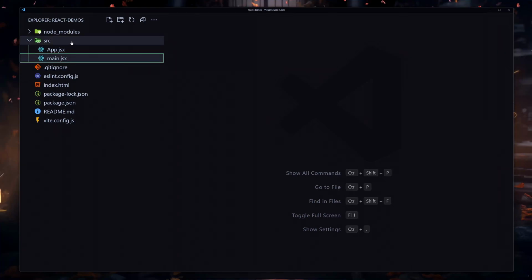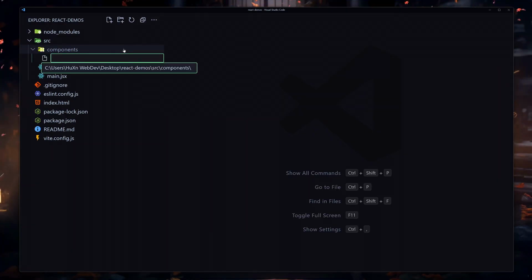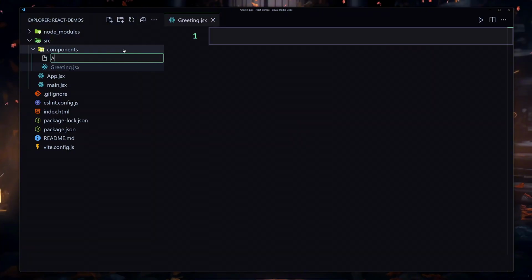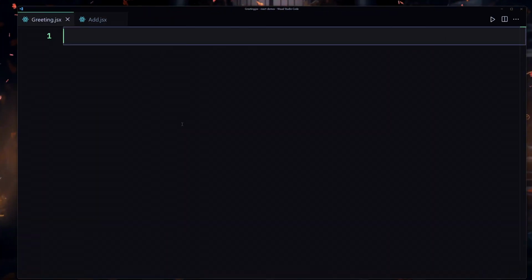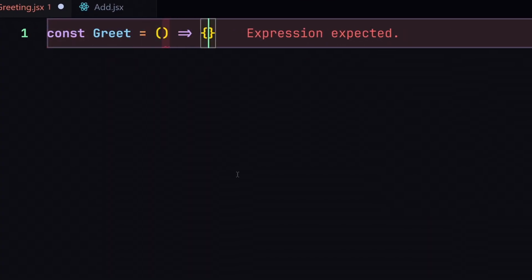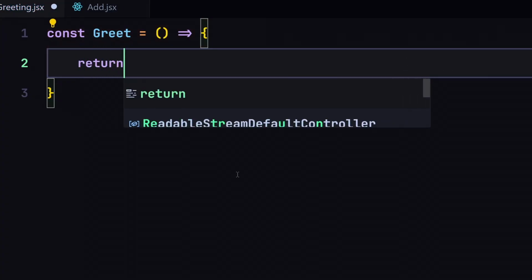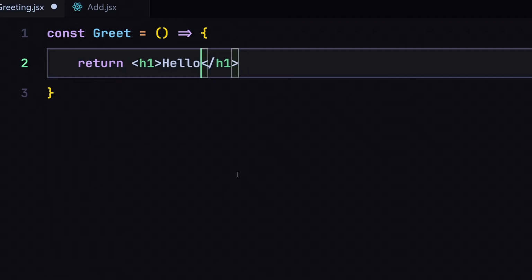We usually create a separate components folder, and we put our components inside there. So I'm just going to create two components with the names greeting.jsx, and also add.jsx. And by the way, you can give it any name that you prefer. And now I'm just going to create my greet component right here, and I'll just return my h1, which will say hello, or yeah, hello would be fine.